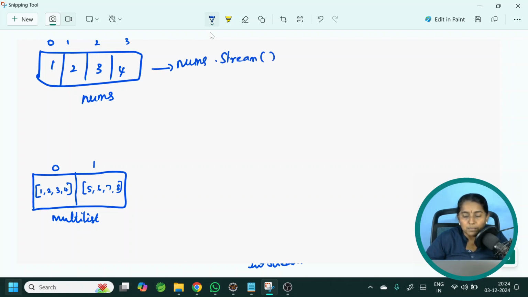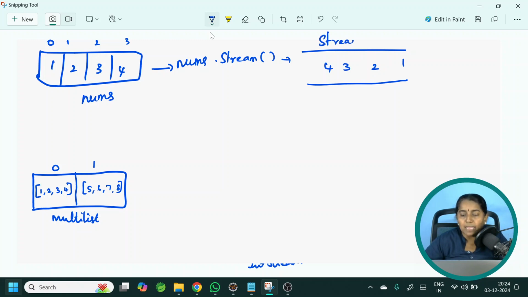When I call this method, automatically I will get a stream of individual values and the type of the stream is stream of angle bracket integer, because we are working on a list of integer objects. On top of this, I can perform all the intermediate operation and call the terminal operation. Here we want to get the sum of all the elements in this list. So in this case, we cannot call sum method. We have to use reduce method or use mapToInt and then call sum method.